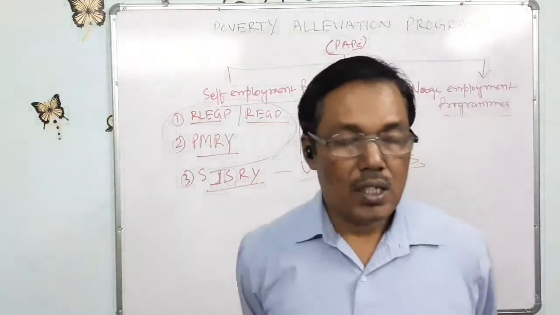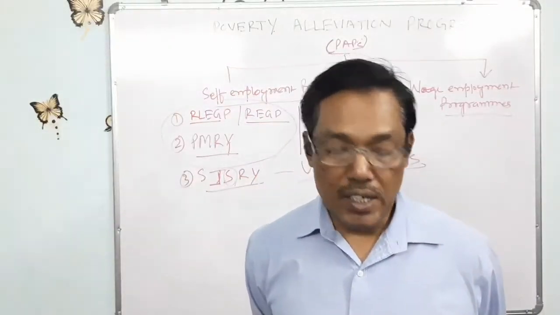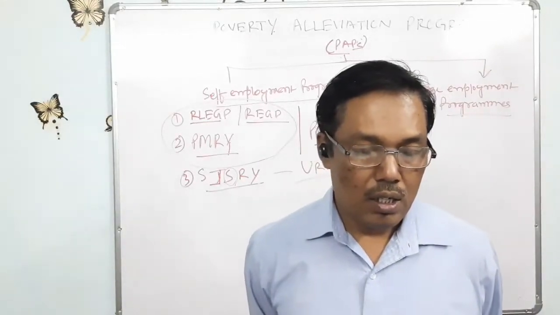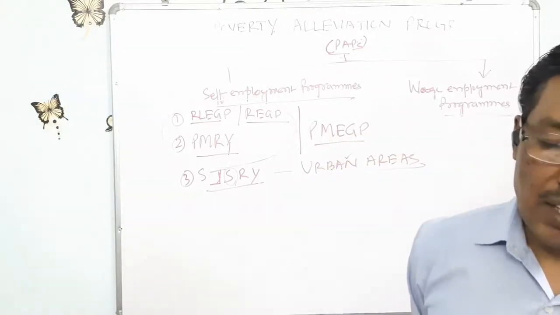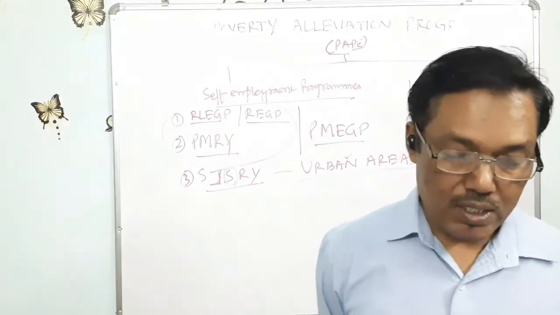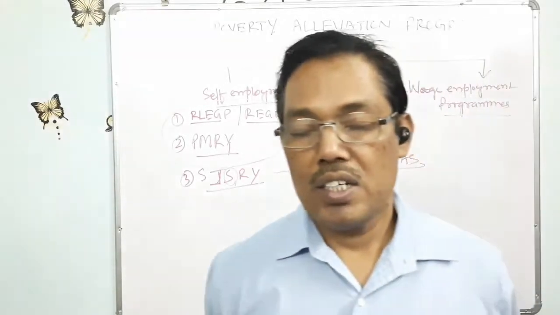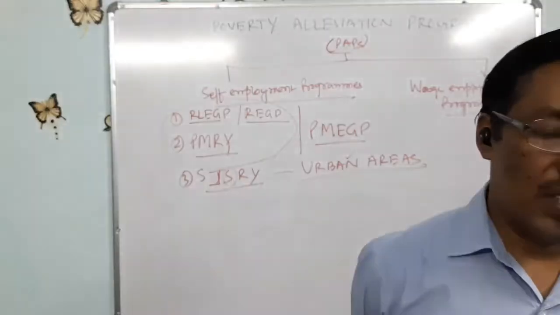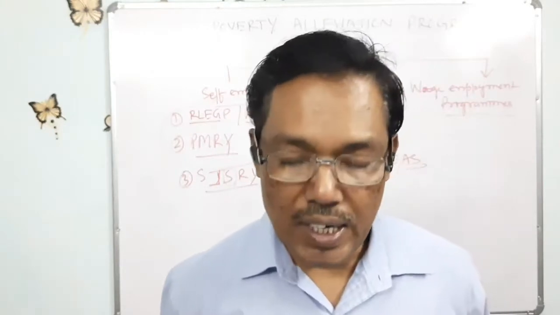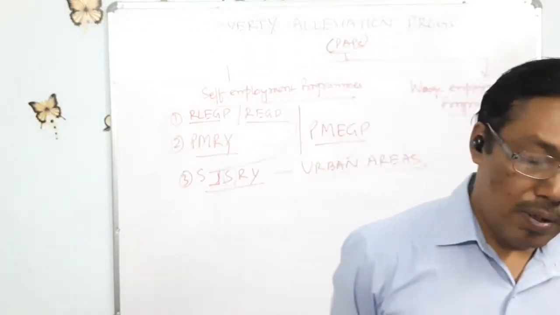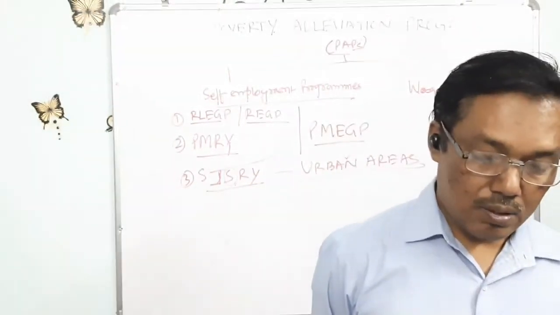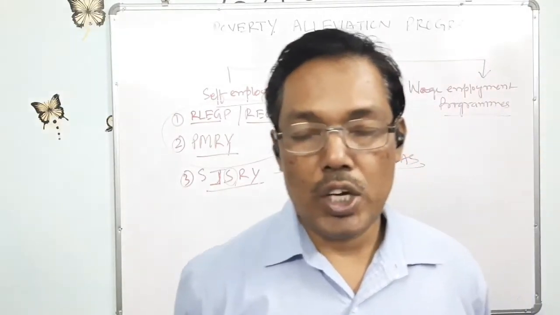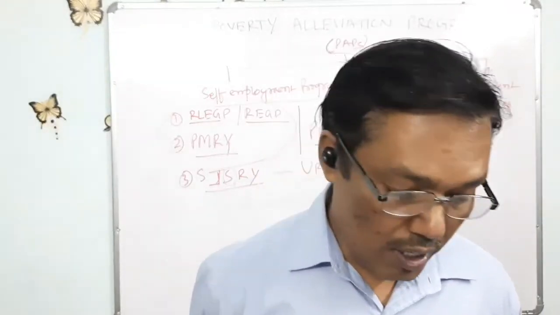It is sponsored by the central government, funded on a 75:25 basis between the center and the state. It means that 75% is from the central government and 25% from the state governments. So these were the objectives of Swarna Jayanti Shahari Rojagar Yojana.